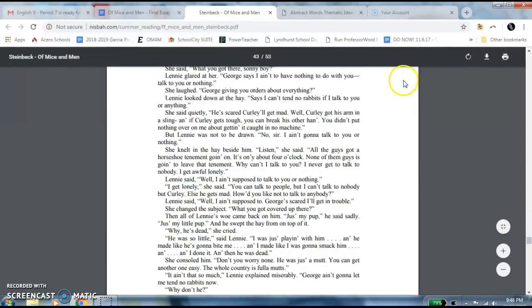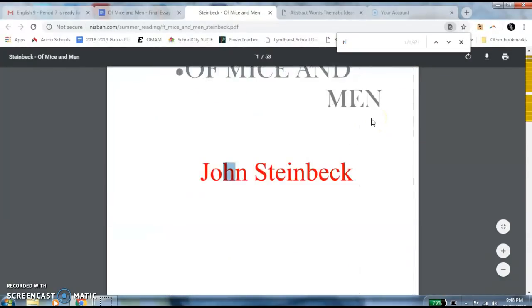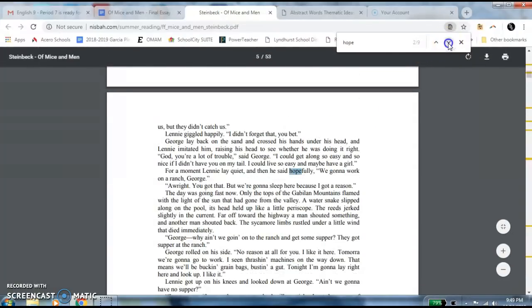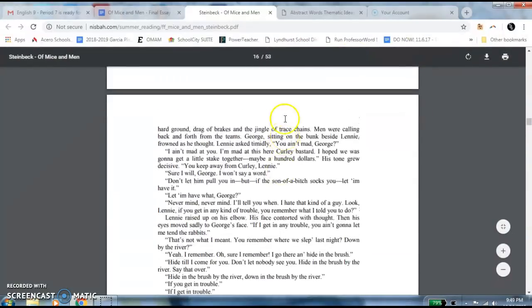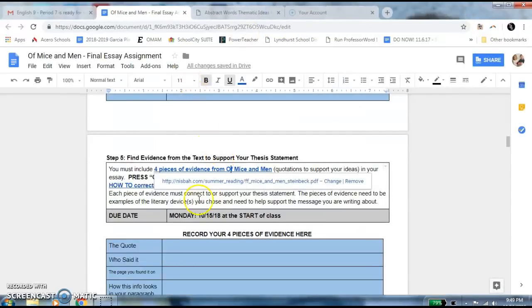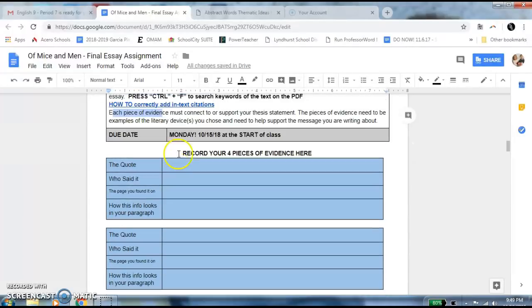You have to be a little more creative though. So if you search like Control F and go hopes, there's 9 times where it says hope or hopeless, so that can help you kind of find this. If you prefer to use the book, you can do that as well. But I think it's a little easier to use this PDF to help find the quotes. This is just like what we did in the practice a couple weeks ago in Chapter 4, where you were finding examples of loneliness about Curly's wife and Crooks. You can use those as well, so you already did a lot of this before.